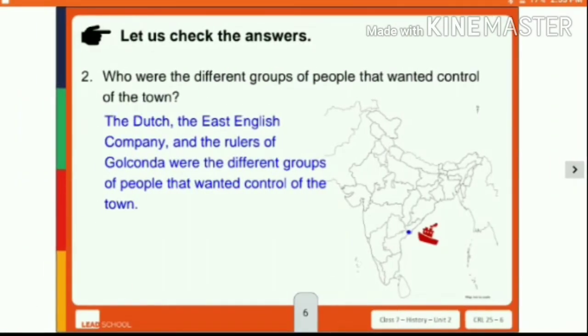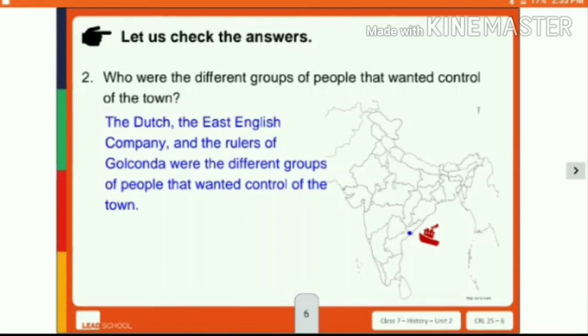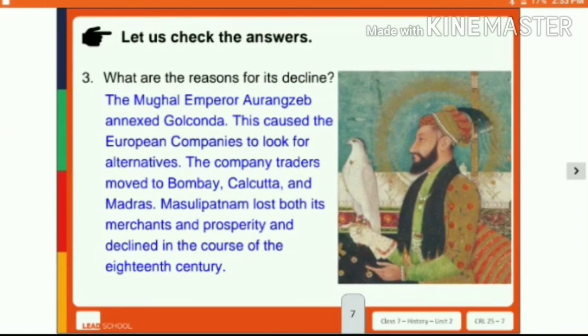Now, which different groups of people wanted control over the town? The Dutch, the English Company, and the rulers of Golconda were the groups that wanted control of the town. Remember the words English, Dutch, and Portuguese; they all were groups that wanted to control the ports of India.